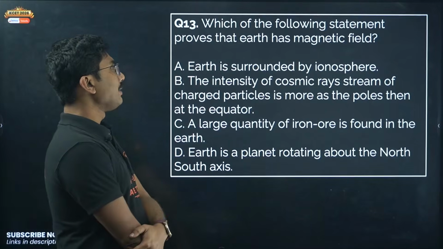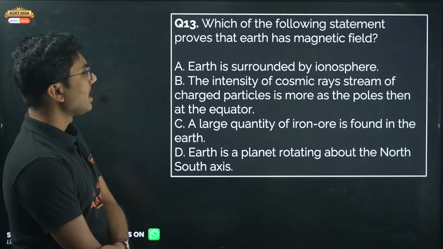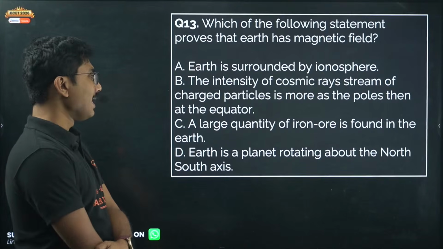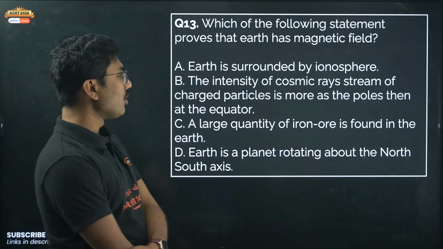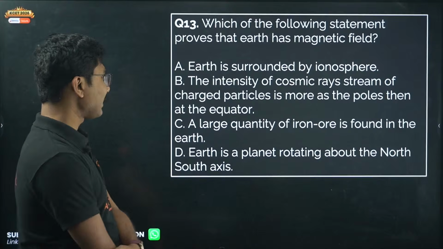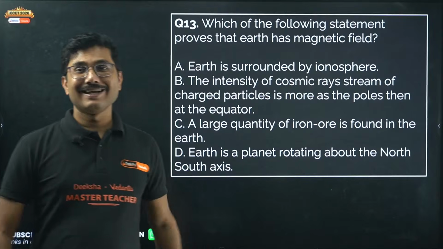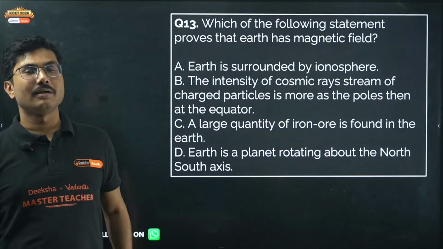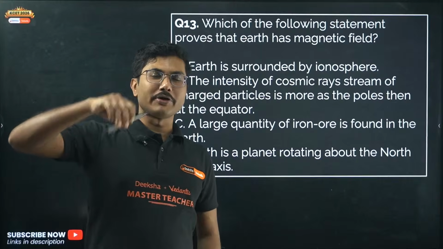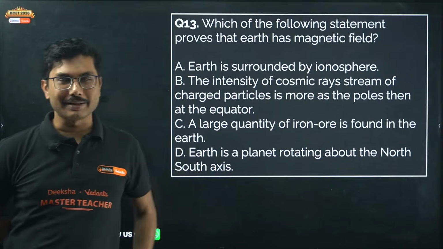Which of the following statements proves that Earth has a magnetic field? Earth is surrounded by ionosphere. The intensity of cosmic rays, a stream of charged particles, is more at the poles than at the equator. A large quantity of iron ore is found in the Earth. Earth is a planet rotating around north-south axis. So what is the property that shows the magnetic nature of Earth? One thing could have been in this option: if you hang a magnet, it points in the north-south direction. That could have been the explanation that, okay, north-south direction means definitely Earth is a magnet, but that option is not here.